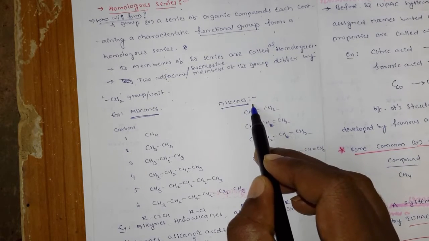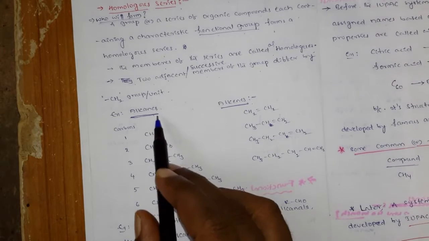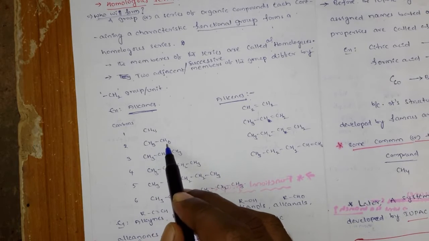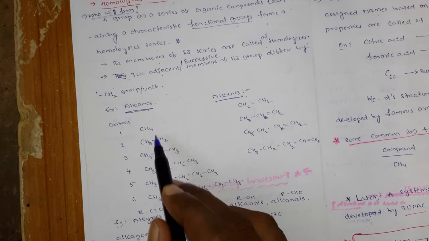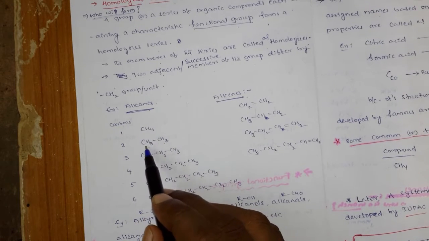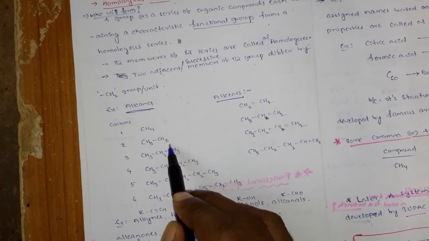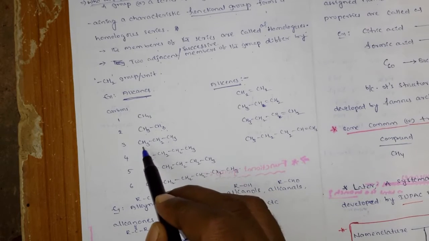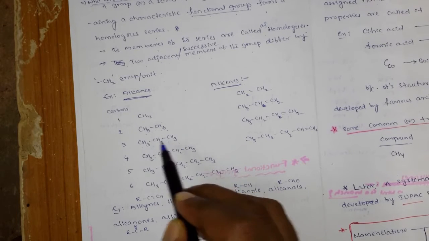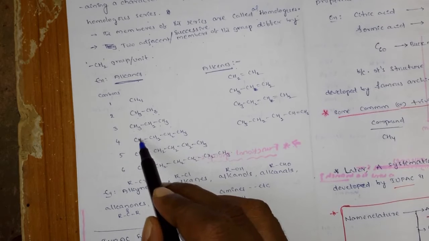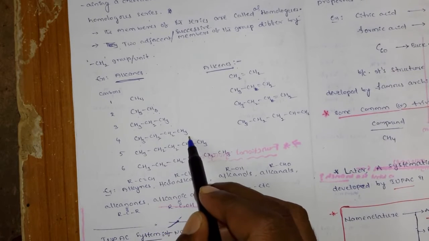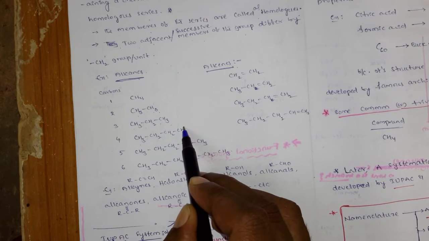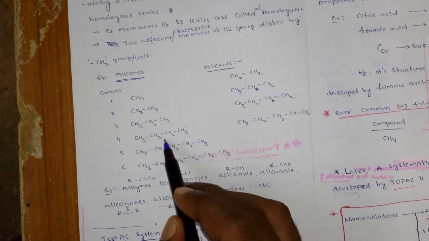Look here, this is the alkane homologous series. Alkane first is methane, CH4, next is CH3CH2, that is C2H6. The difference between these two is only CH2. The next is CH3CH2CH3, again a difference of CH2, and again CH3CH2CH2CH3. What is the difference between the successive or two adjacent members? Only one CH2.